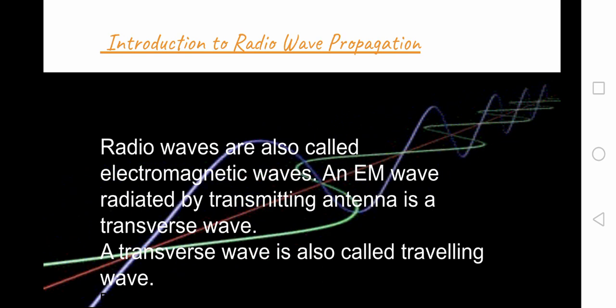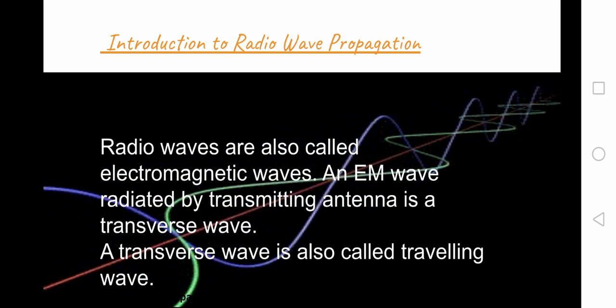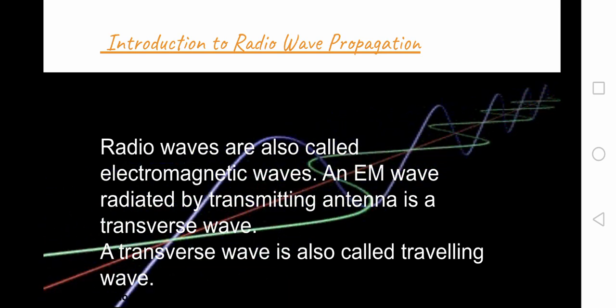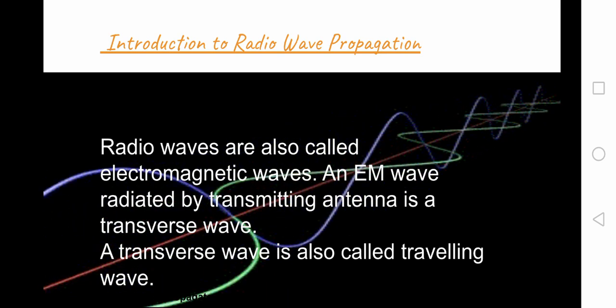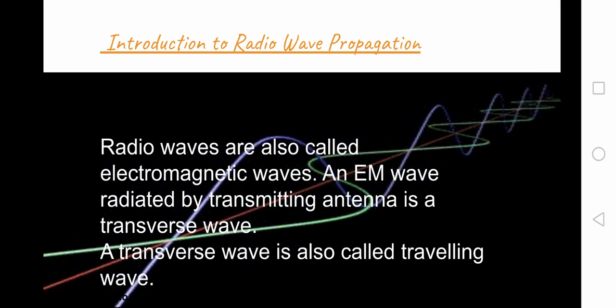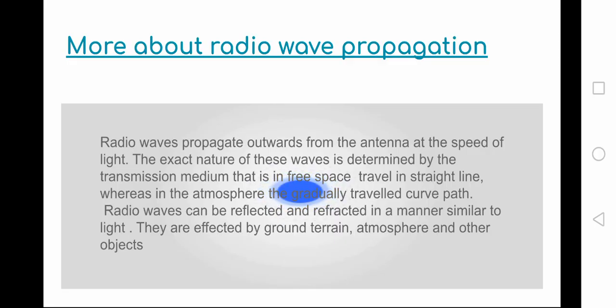Radio waves are also called electromagnetic waves. An electromagnetic wave radiated by a transmitting antenna is a transverse wave. A transverse wave is also called a traveling wave. Radio waves propagate outwards from the antenna at the speed of light.